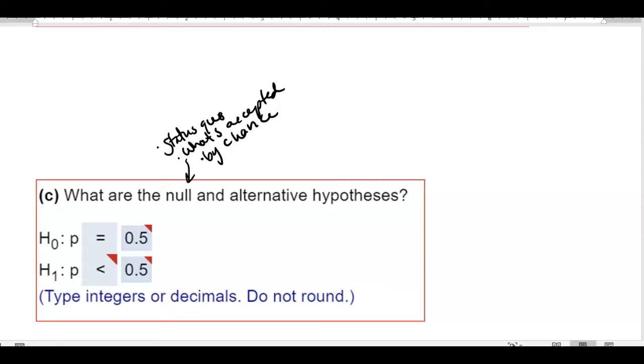Remember, this is a proportion, because we want to know about the sample proportion and the population proportion. What are we assuming to be true? This is what we assume to be true.